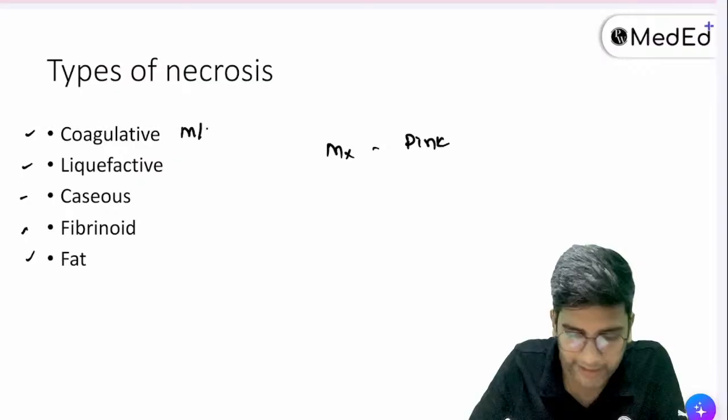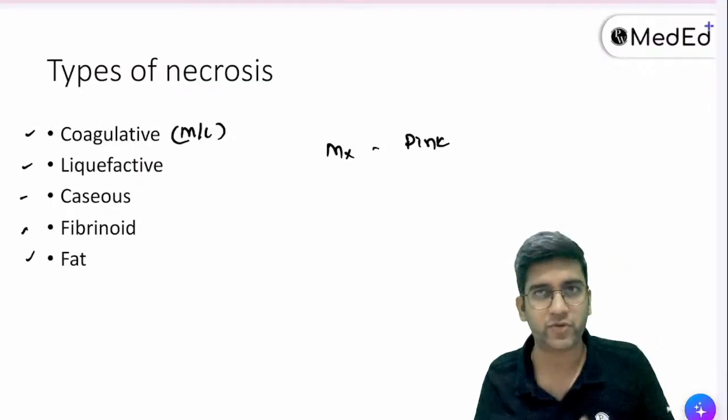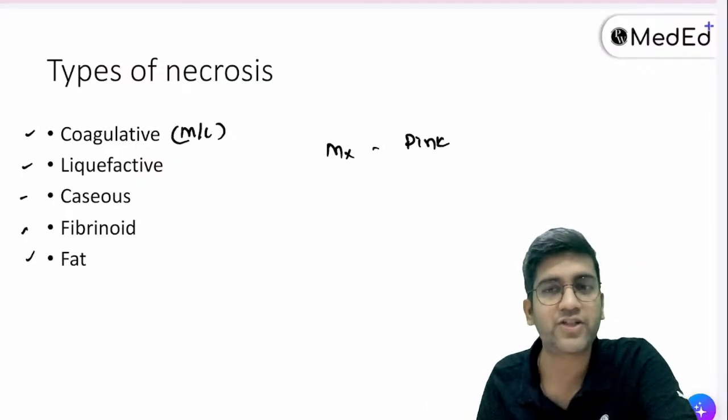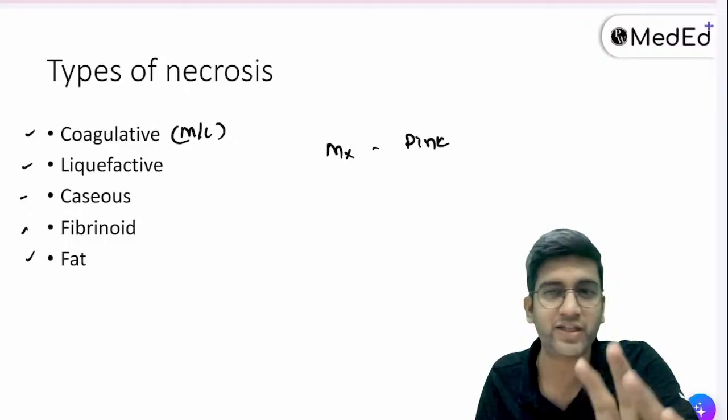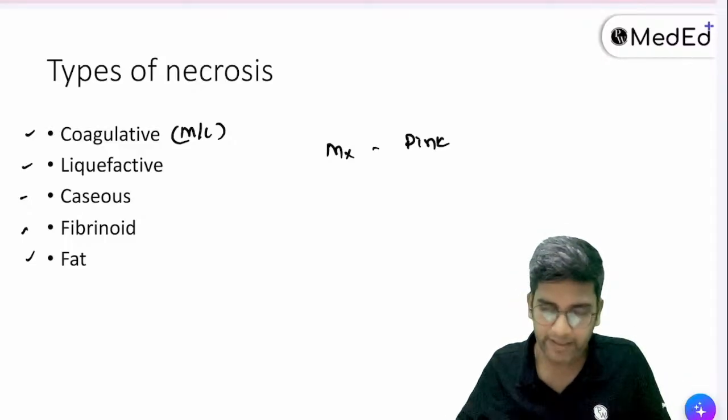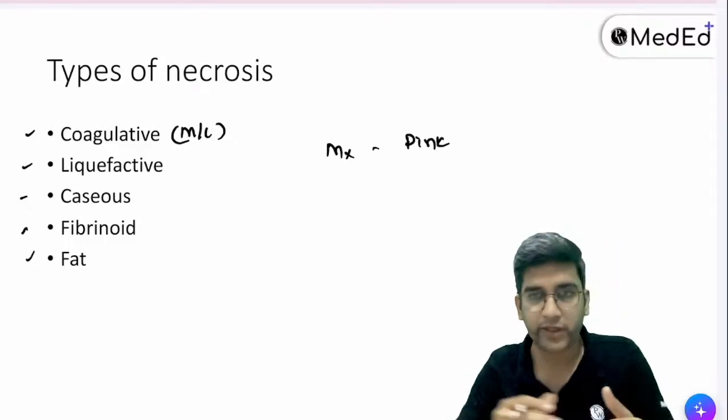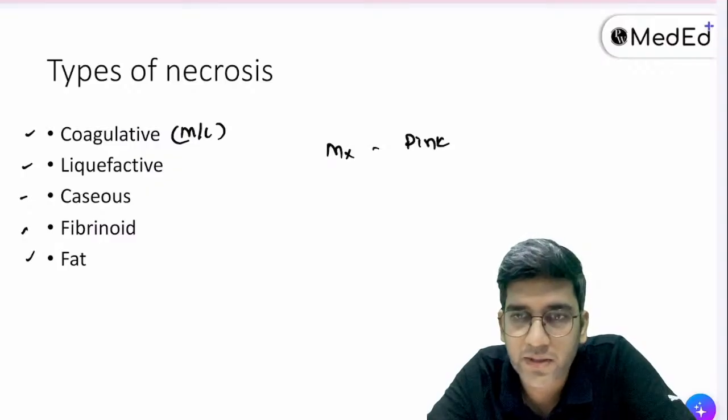By default, coagulative necrosis is the most common type of necrosis. This is a clue. This is just a trick. It's not always, but most of the time, the first thing would be the most common, right? Now, with that in mind, let's see what is coagulative necrosis and what is liquefactive necrosis.